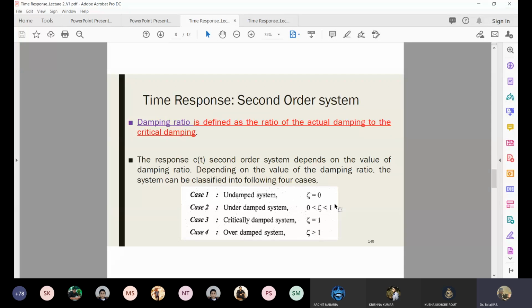See, I gave you mass, spring and damper. A mass is standing on a spring and a damper. Now I'm asking you, I don't know the damping value. Please help me find it out. How would you tell me? 2 root km would give the critical damping. That means if this damper has that critical damping coefficient C, then my body will come to rest without oscillation.